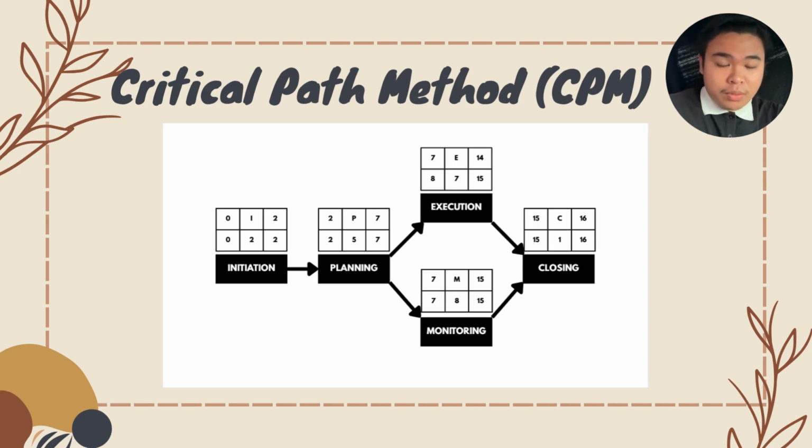As you can see, the first one is the initiation part, which took around 2 weeks, and it continues with the planning part, which took around 5 weeks. In total is 7 weeks, and from this planning part, it divides into two paths: the first one is the execution part and the second one is the monitoring part. The execution part took around 7 weeks while the monitoring part took around 8 weeks, and then both paths will be combined into the closing part, which took around 1 week.